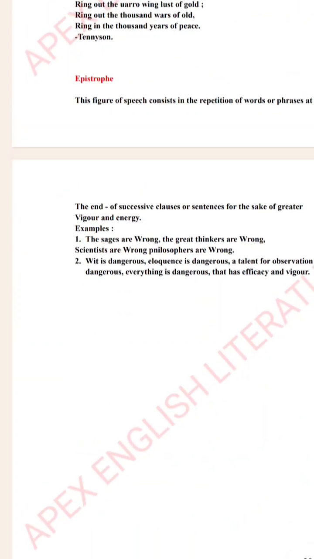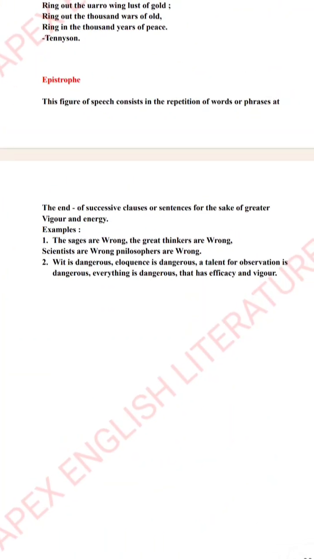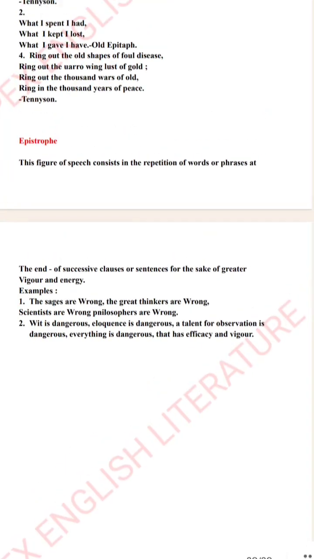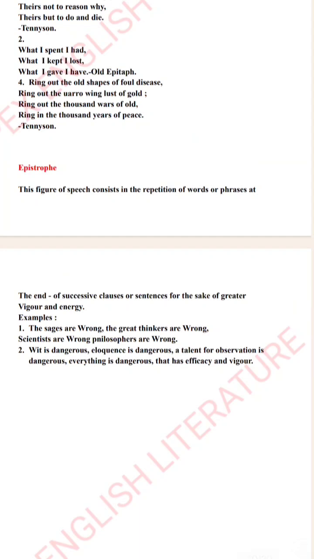Then we have epistrophe, which consists of the repetition of words or phrases at the end of successive clauses or sentences for the sake of greater vigor and energy. The sages are wrong, the great thinkers are wrong, scientists are wrong, philosophers are wrong. See the repetition of the word wrong. So when we repeat at the beginning of a sentence, it is anaphora, and at the end of a sentence, it is epistrophe.